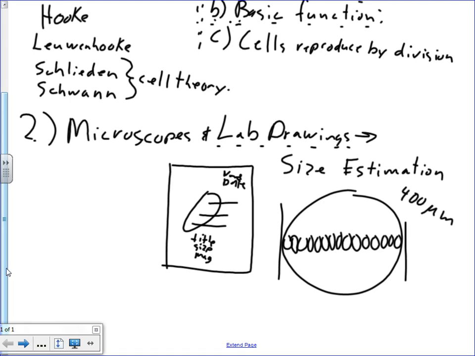I'm a little bit off, but I would have a pretty forgiving range of sizes that I would accept here. I was going to estimate that this thing was about 50 micrometers. It ends up looking more like 65. So I would say my acceptable range probably would have been between 50 and 100 on a question like that. Everybody with me? It's not a difficult calculation, it's just an estimation, but your estimation has got to be close. It's got to be within my forgiving range of sizes. Joshua, question?